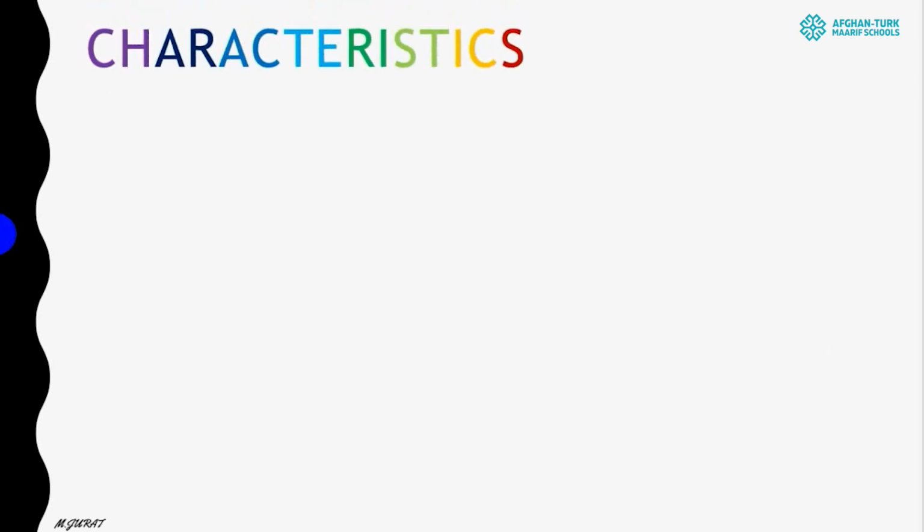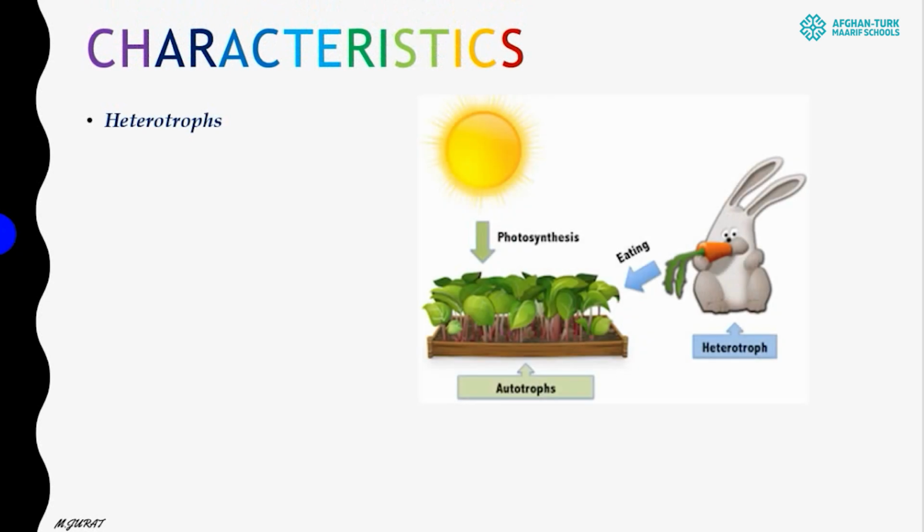So let's start with some characteristics. First of all, I have to say that they are heterotrophs. All animals are heterotrophs. We have two kinds of organisms, autotroph and heterotroph. Autotrophs are able to make food for themselves using sunlight and some nutrients from the soil and from the air. They are producing food for themselves. They are doing photosynthesis. So every organism which is able to produce its own food is an autotroph, because they are able to do photosynthesis.